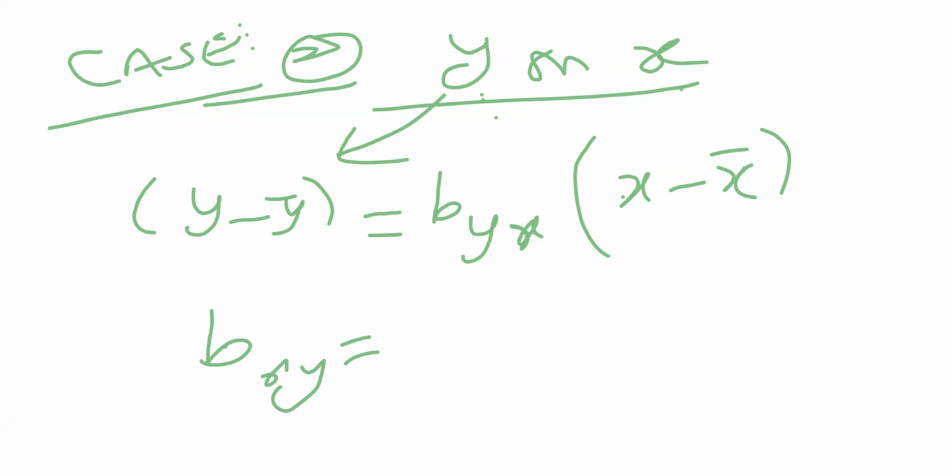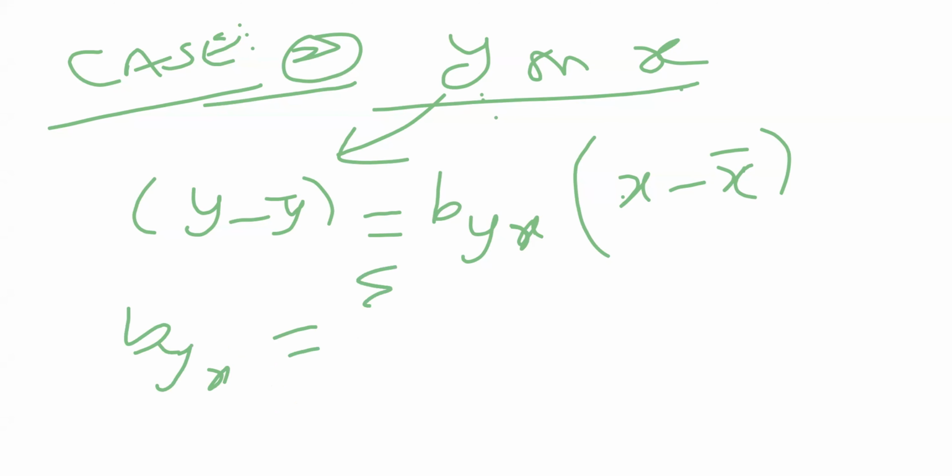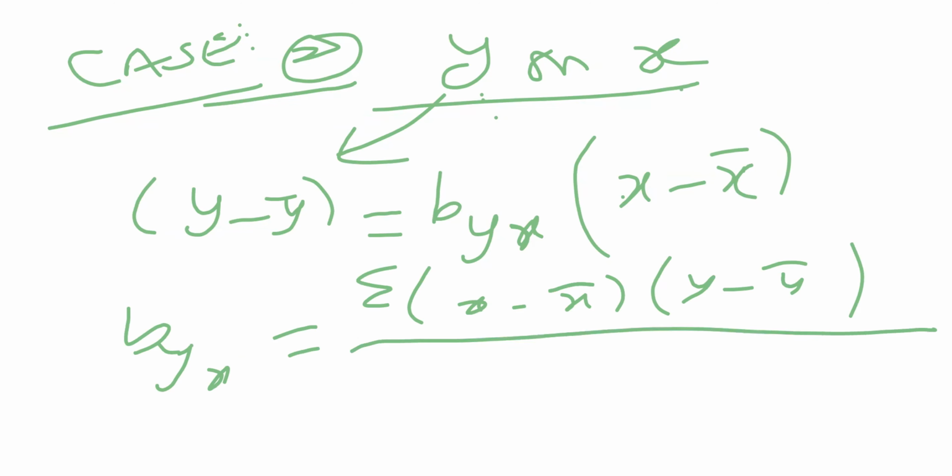b of yx will be defined by the formula: b of yx equals sigma of (x minus x bar) into (y minus y bar) divided by sigma of (x minus x bar) of the whole square. These are the two equations for the student.